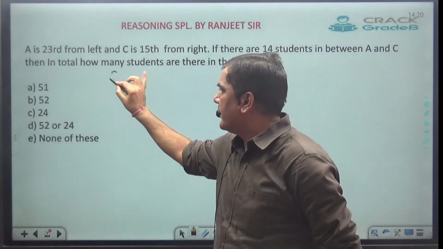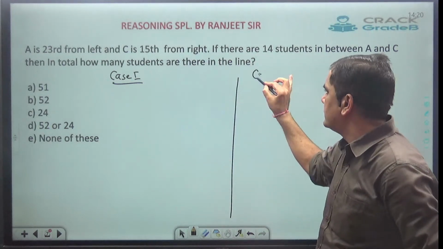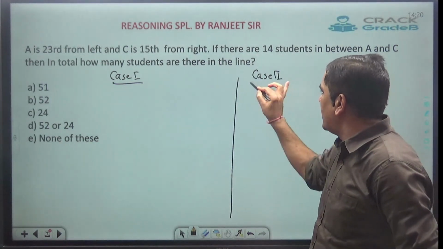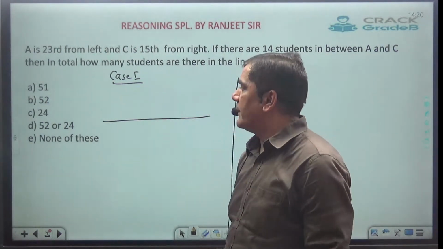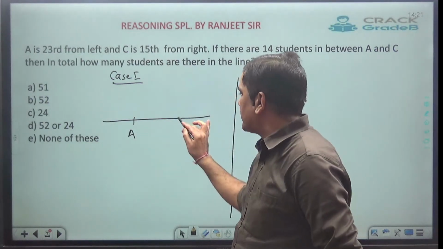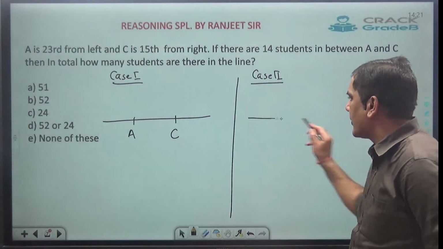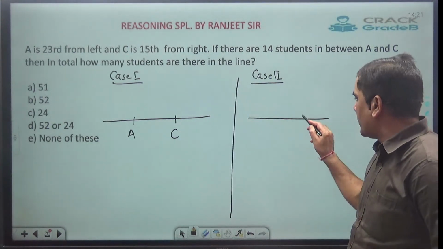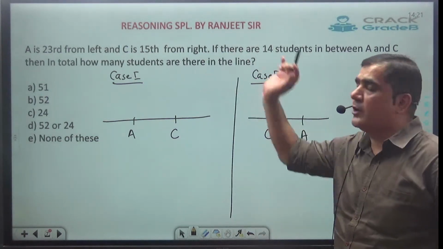Two cases. Case number 1 and case number 2. Always you have to plot both the cases in the examination and then we will get the answer. So let's start with case number 1. A is given from left, so I am going to put A on the left. C is from right, so I am going to put C on the right. In case number 2, just reverse that. A is given from left, so I am going to put A on the right, and C I am going to put on the left as C is given from right.